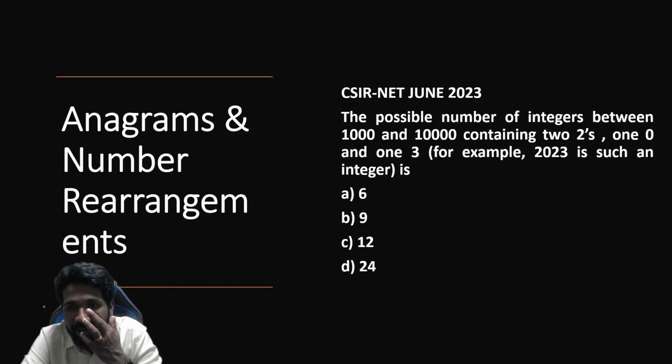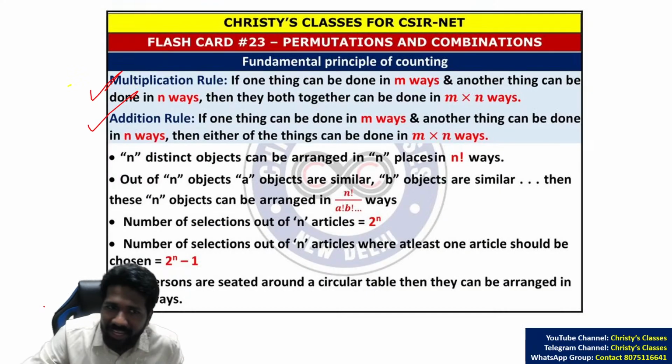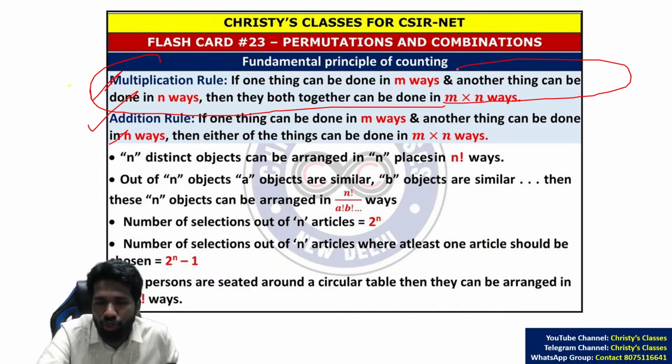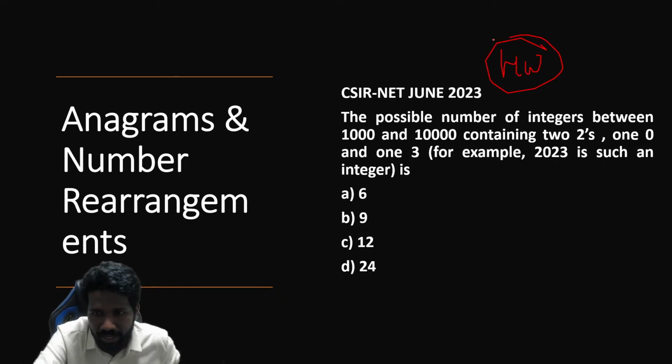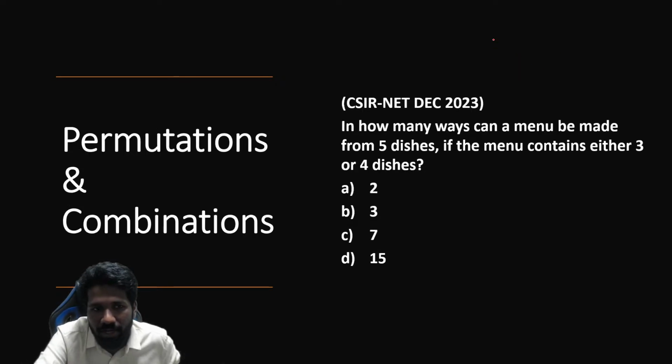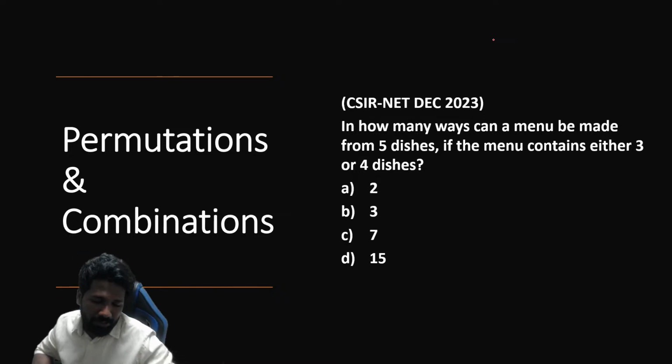So now anagram related problems are also common. उसकी भी theory fundamental principle of counting ही है. इस theory से maximum questions कर सकते हैं permutation combination unit के. ये question homework try करिए. June 2023 का question है. Fundamental principle of counting की theory है. Now permutation combination के combination वाले formula questions भी repeat हुए हैं last few years में.